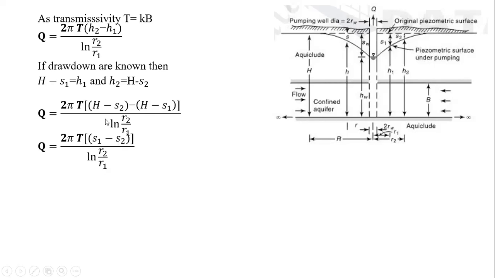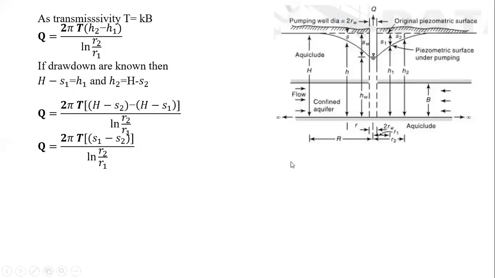How did we get this equation? Here we have replaced h2 and h1 in terms of the corresponding drawdowns. So this is H minus S2, this is minus (H minus S1), means this will be minus H plus S1. So plus H minus H gets cancelled. So the remaining term will be minus S2 plus S1. I have considered the plus term first and the minus term second. Okay, so S1 minus S2 upon ln R2 by R1 is there.